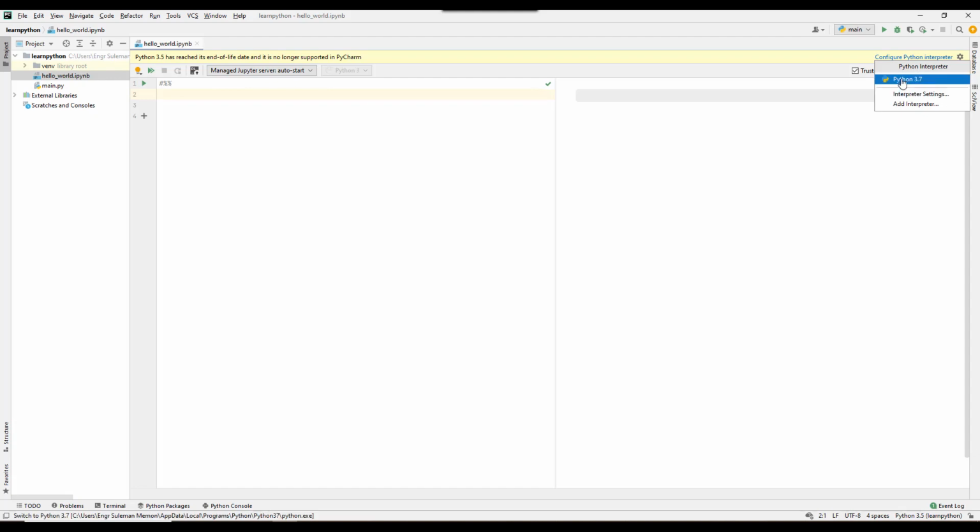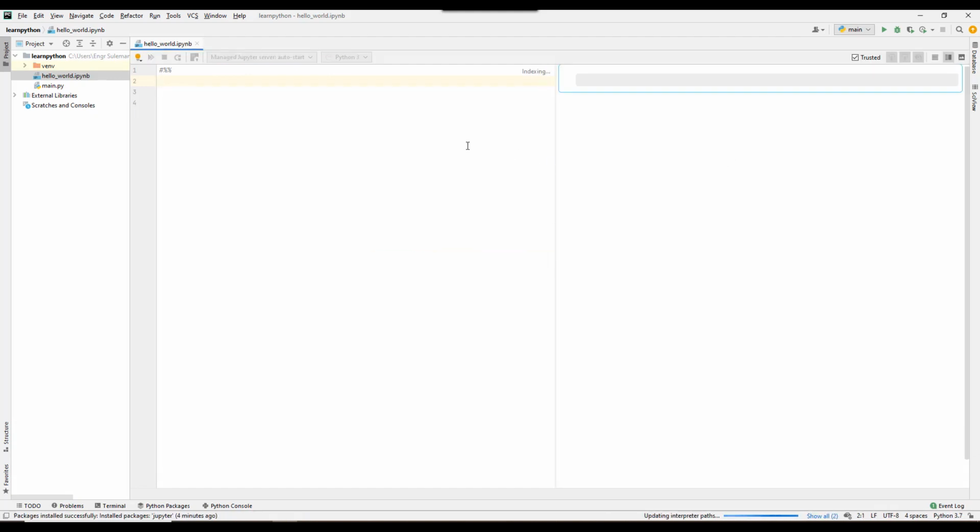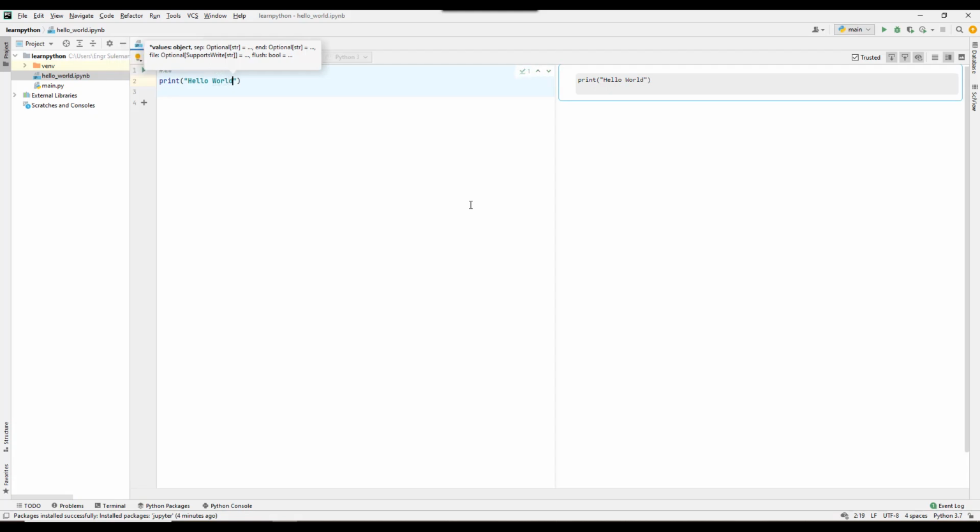So here we change to Python 3.7, and now in this first cell we write print, and in double quotation marks we write hello world. We save this and now we run this cell.